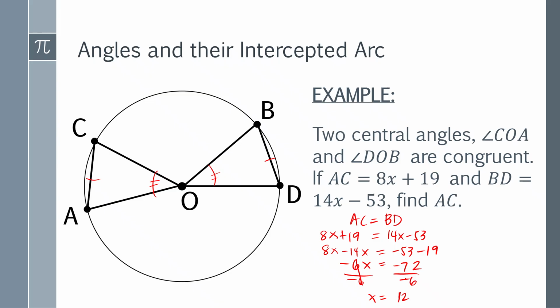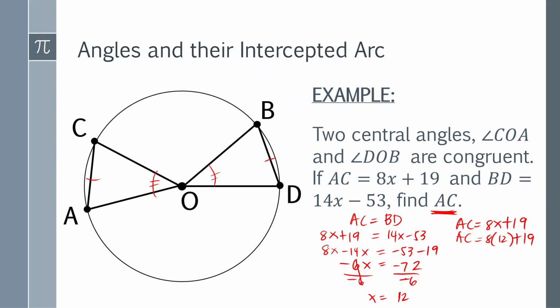Is this your final answer? I don't think so, because we are finding the value of AC only. To find the value of AC, you have to replace the value of x in this expression. We have AC is equal to 8x plus 19. So AC is equal to 8 times 12 plus 19.